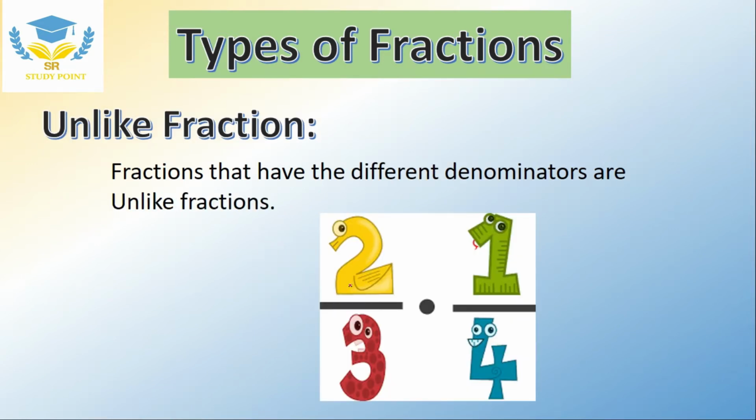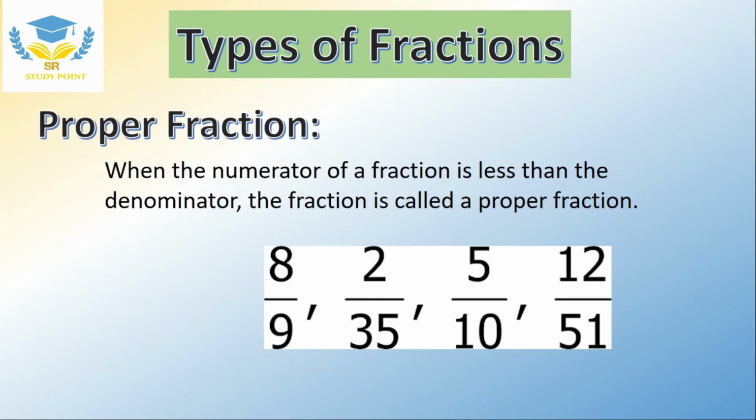Unlike fractions are just the opposite of like ones. The fractions which have different denominators are known as unlike fractions. So here I have taken the example 2 upon 3 and 1 upon 3. Both have different denominators. A proper fraction is when the numerator of a fraction is less than the denominator. You can see here, 8 is less than 9, 2 is less than 35, 5 is less than 10 and 12 is less than 51.